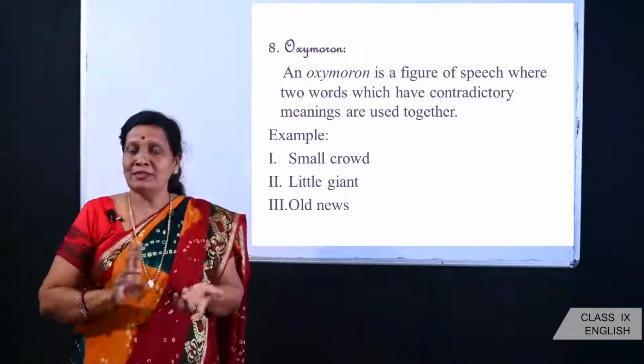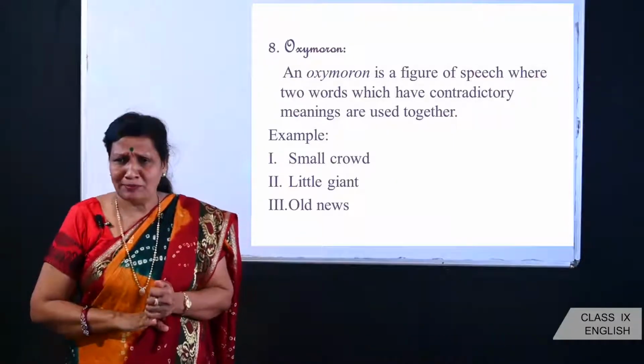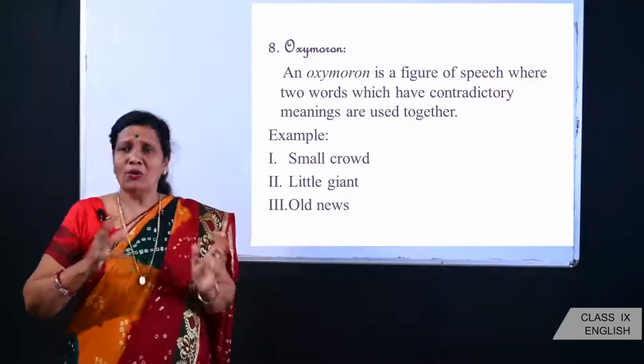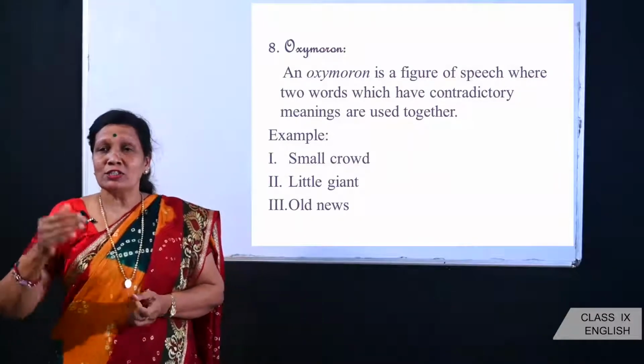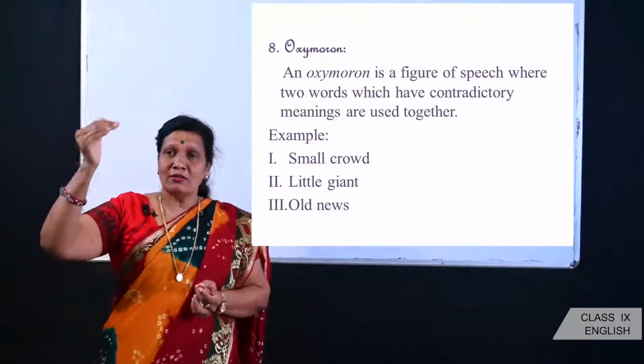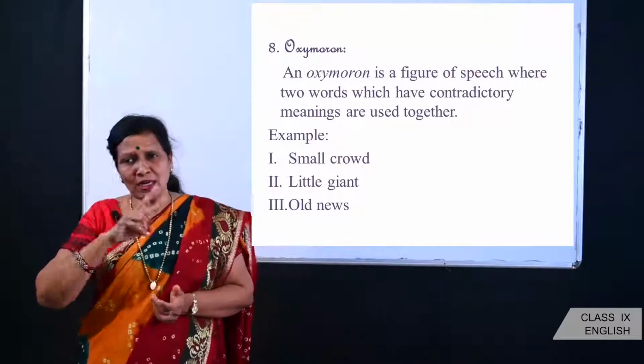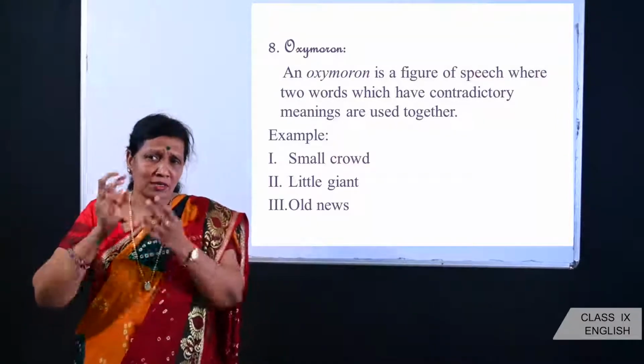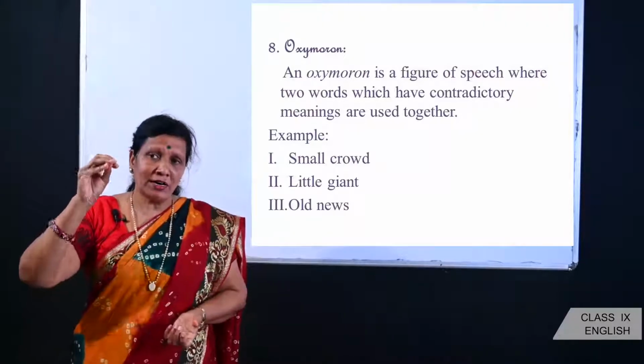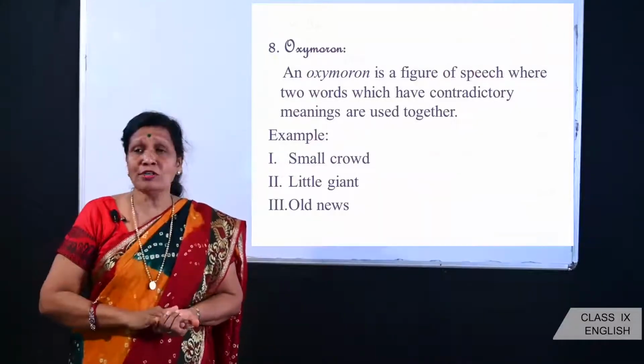So two opposite things. Old news. Old and new. Okay. So the words which have contradictory meanings, two words which are totally different in meaning, they are used together. So this particular device is known as oxymoron.